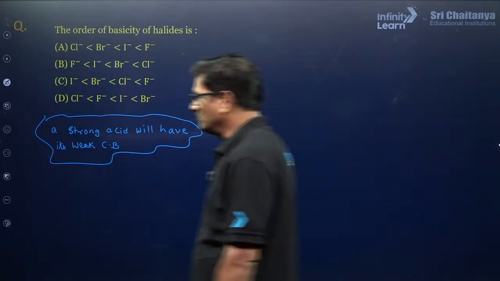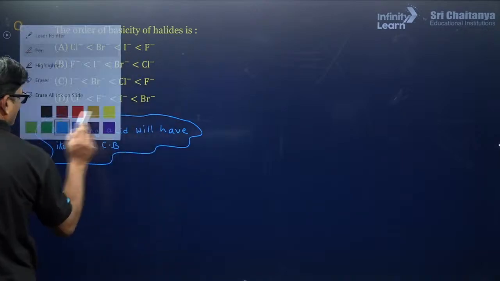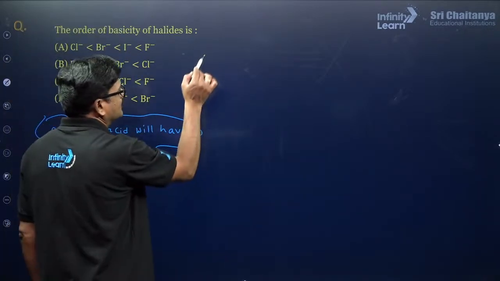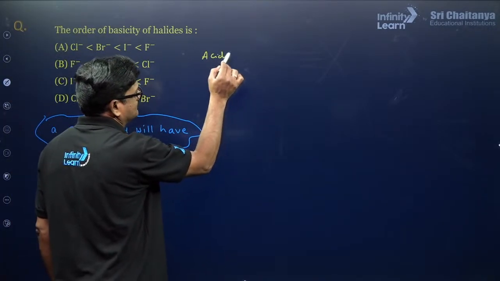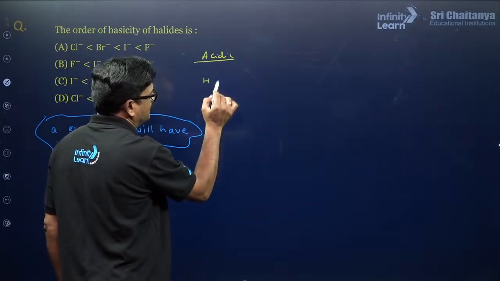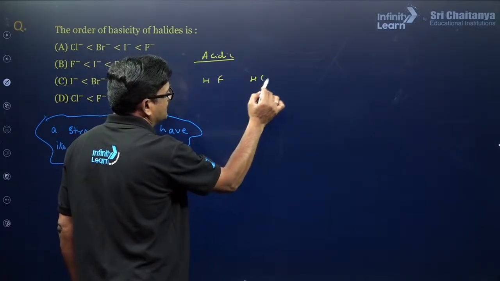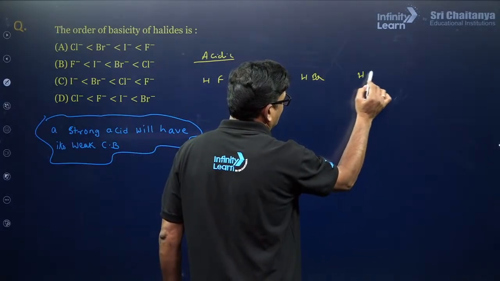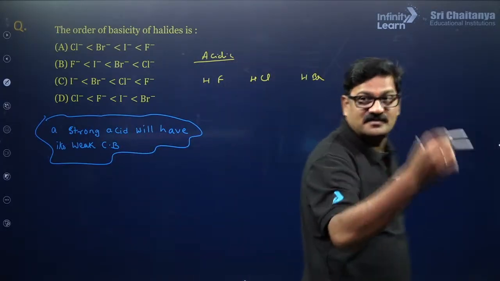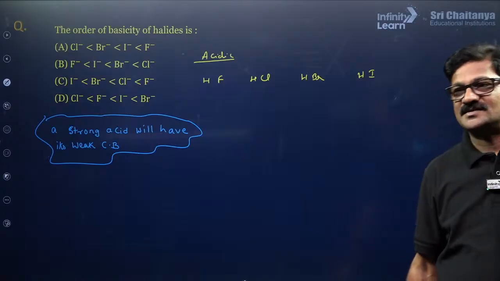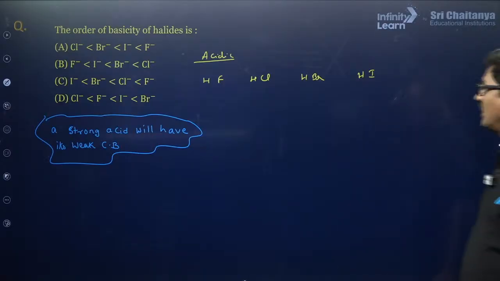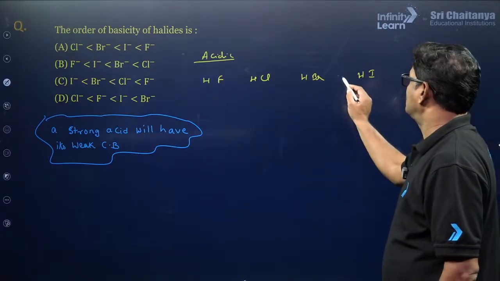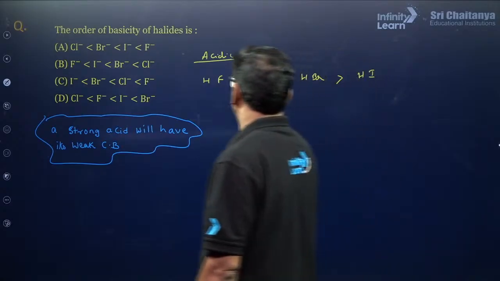Now let us follow the acidic strength: HF, HCl, HBr and HI. As the size of the electronegative atom increases, it is going to be a stronger acid. So acidic strength will be in this way.